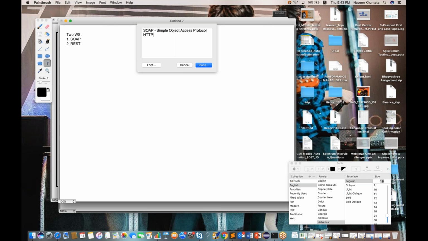HTTP means over the internet. Over the HTTP call, we write something like http://www.facebook.com. So I'm talking about that HTTP protocol. It works over the internet with the help of HTTP, right? Now we have these two types, REST API and SOAP, which works upon an HTTP client.